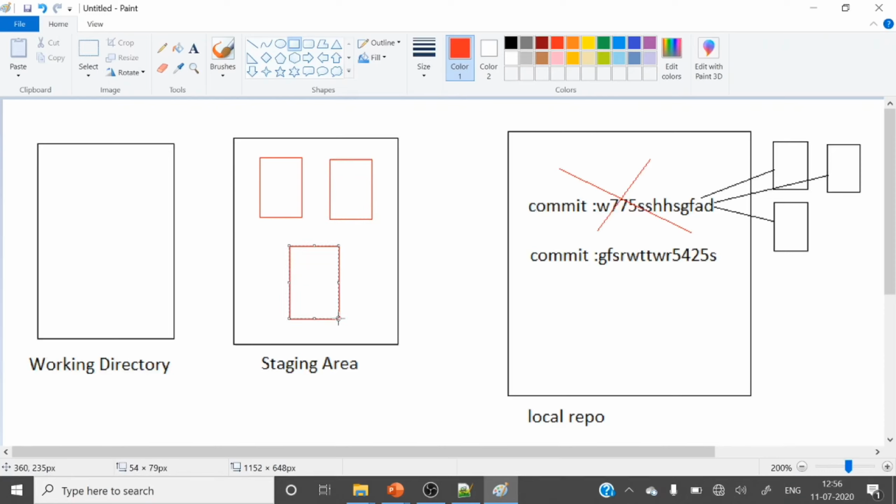So if after a soft reset you run git status, you can see those files are under the staging area. So this is one way of resetting, where that commit will be removed. Let's see this first command.